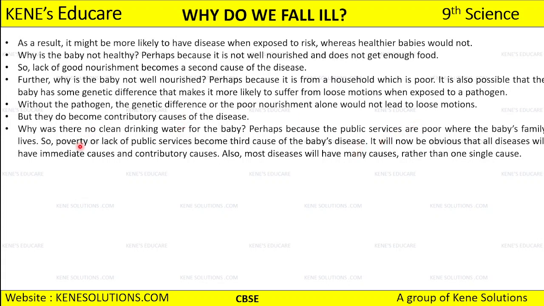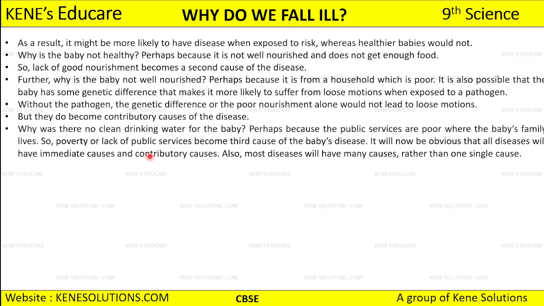So poverty or lack of public services becomes the third cause of the baby's disease. Second cause was what? Lack of good nourishment was the second cause. Now the third cause is poverty, or lack of public services, and this is going to be the third cause of the baby's disease.